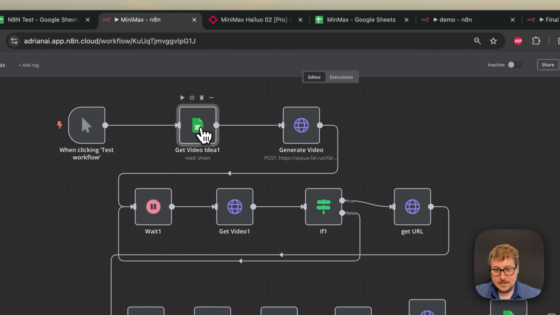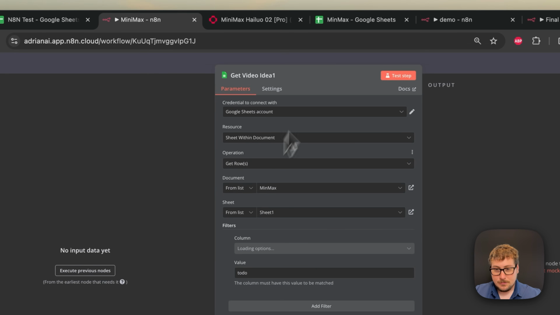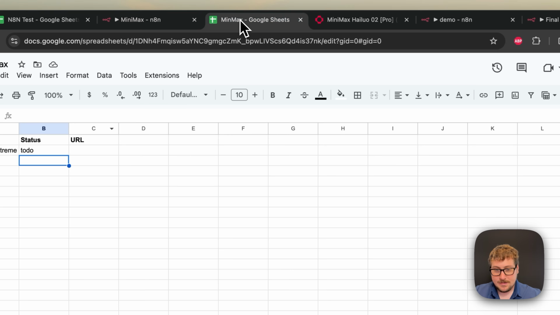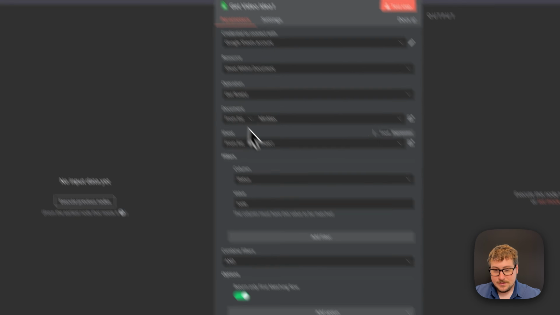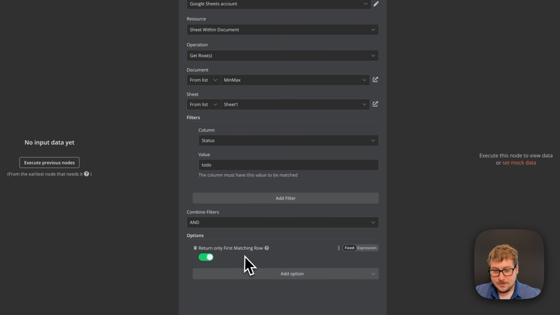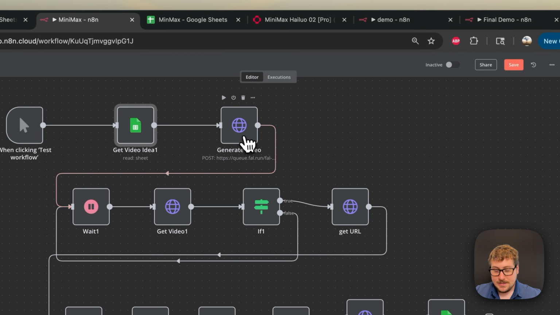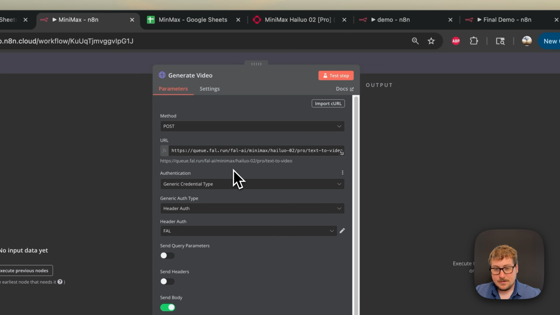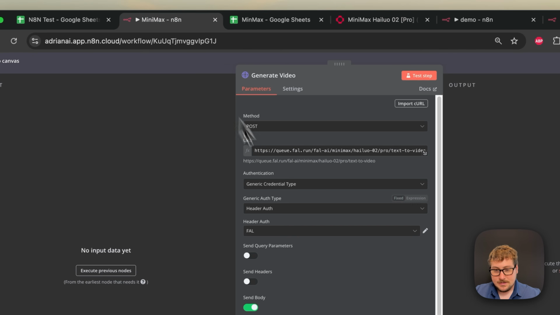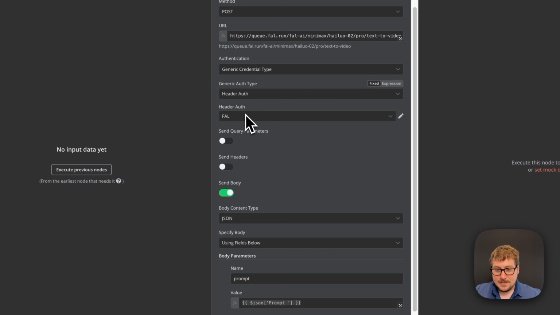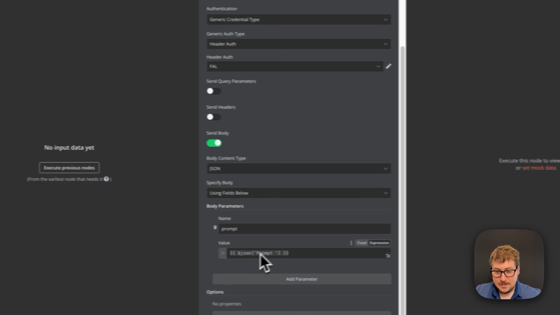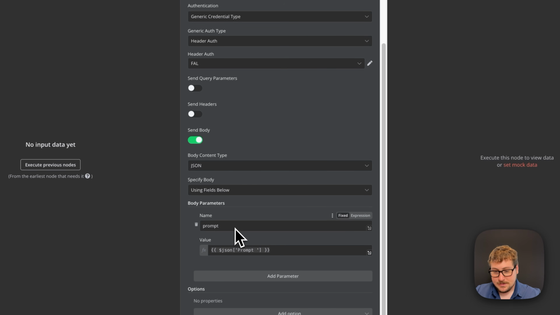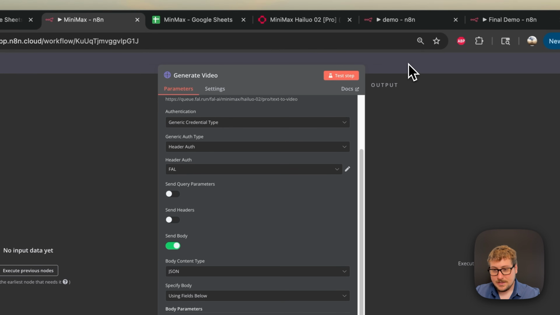So the first node is a get video idea. We're doing something very similar to what we did in the past. We simply have our prompt, and then we have our status of to do. So everything should look super simple here. We're returning only the first row right here. And then this node right here is our generate video. We're using this API as I explained before, making sure we're connected to our authorization for Fal. And then down here, all we're doing is simply sending it the prompt right here.